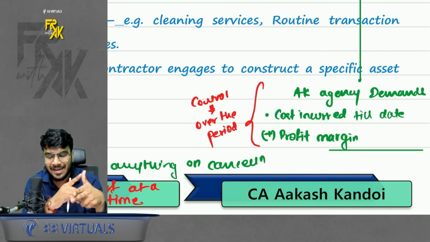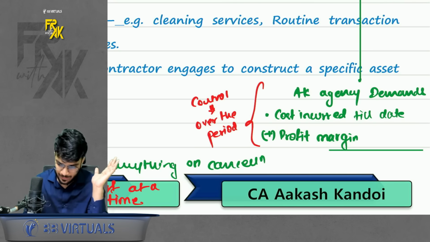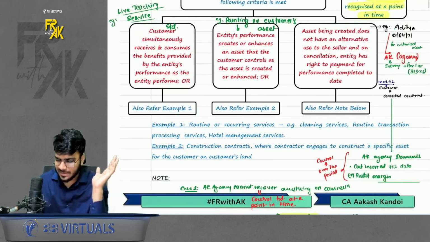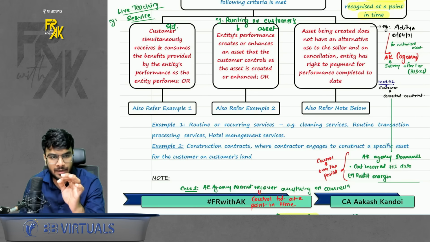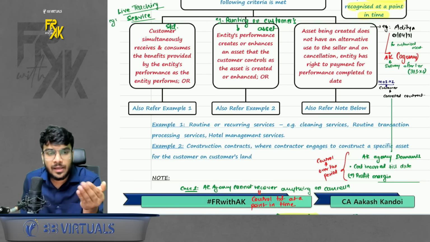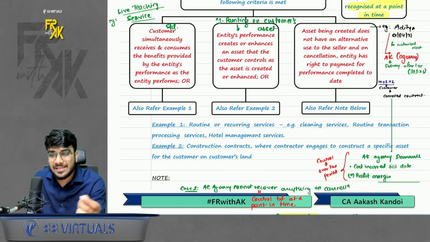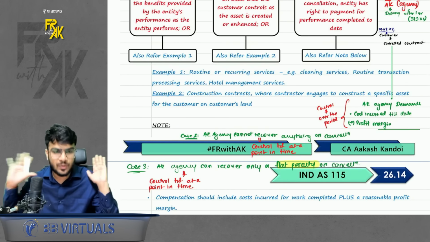If both these conditions are met, then you will say control is getting transferred over the period. But if you are making a customized asset and cancellation can be done free of cost, then the control will not be considered to be transferred over the period. Achha. Second thing, if you are making a customized asset and on cancellation, you are charging a flat penalty, still you will say control is not getting transferred over the period.